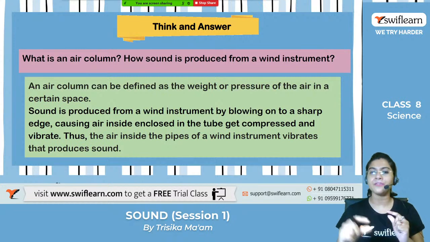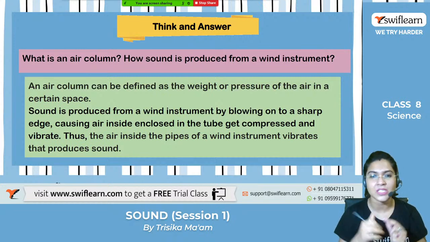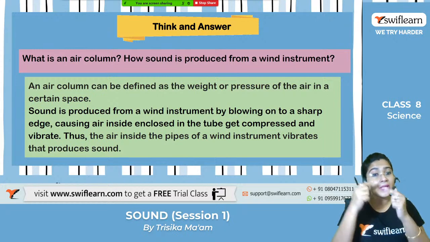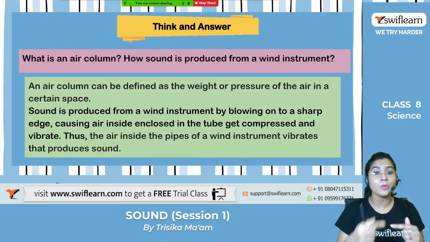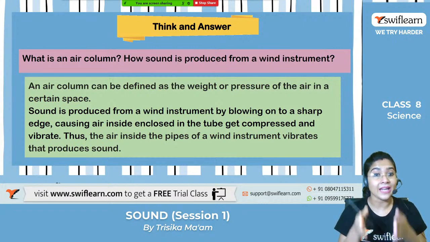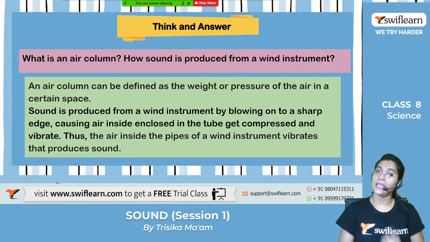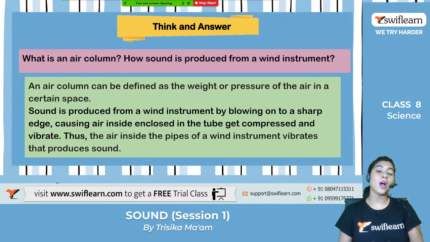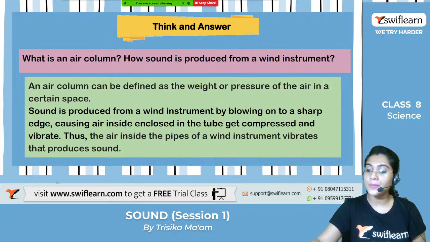So in the flute, there is a limited space present, right? So when we blow air, it goes through that flute with the help of a pressure, and that is what we call the air column. Clear?